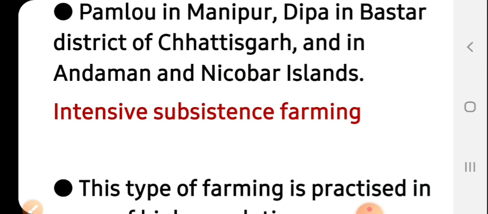If you talk about other countries, it is known as milpa in Mexico and Central America, Conuco in Venezuela, Roca in Brazil, Masole in Central Africa, Ladang in Indonesia, Ray in Vietnam.